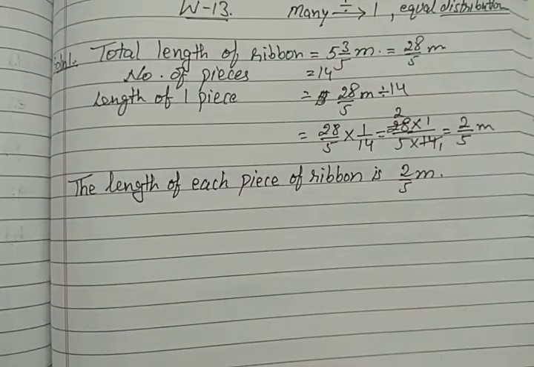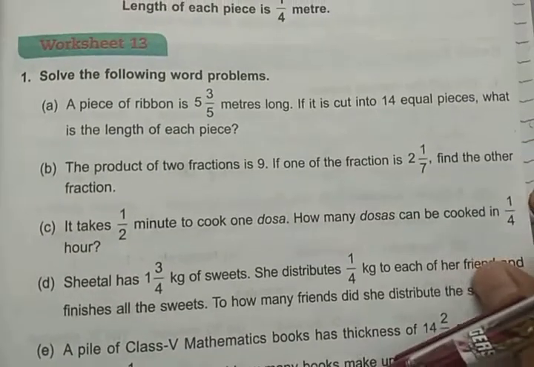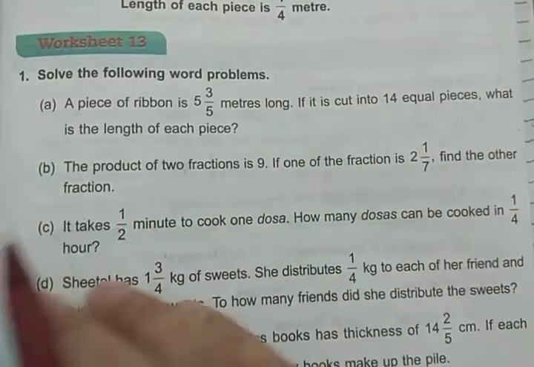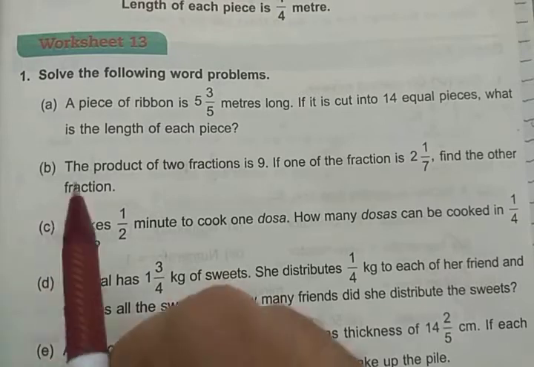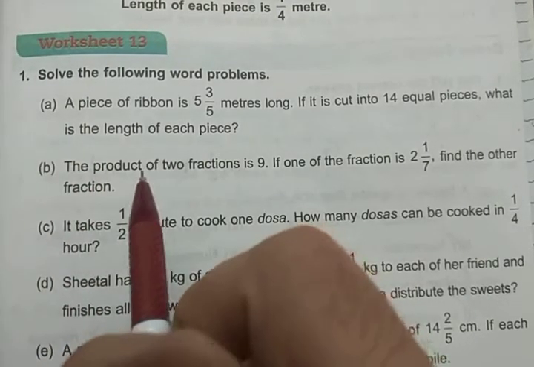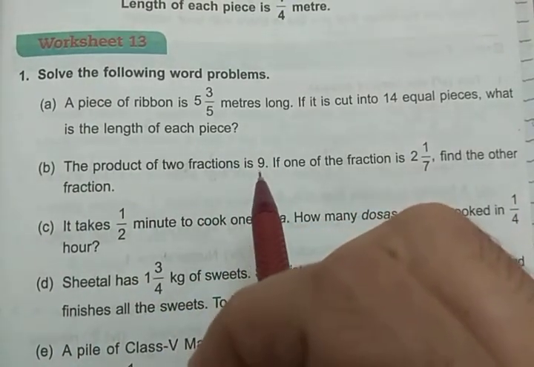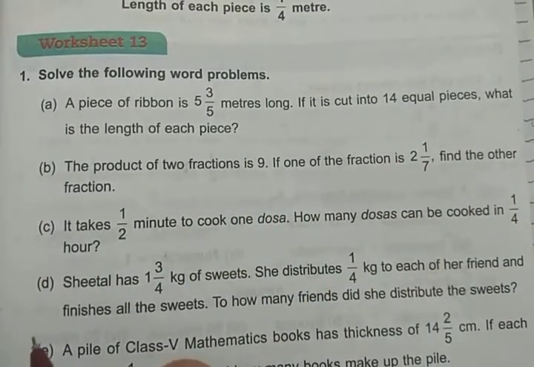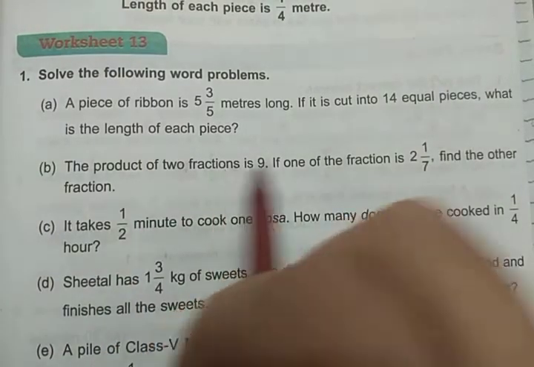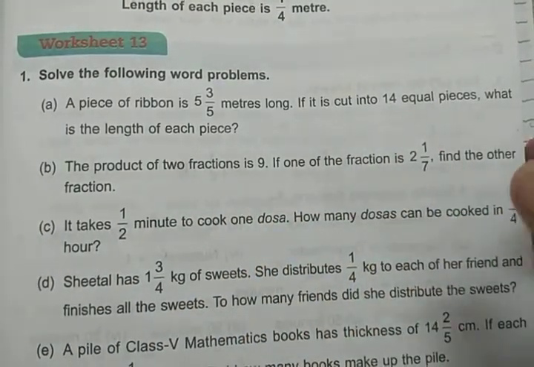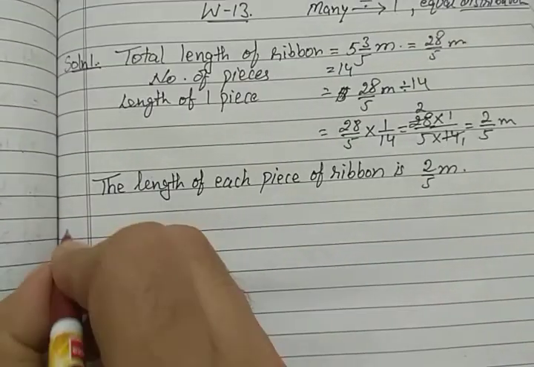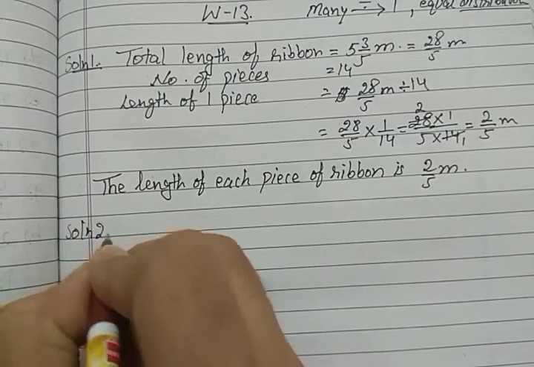So the next question: the product of two fractions is 9. Here the product is given, that multiplying two fractions gives the answer 9. If one of the fractions is given, find the other fraction. We have the product given and one fraction given, and we have to find the second fraction. So just try to understand this question first, then we will do the solution.